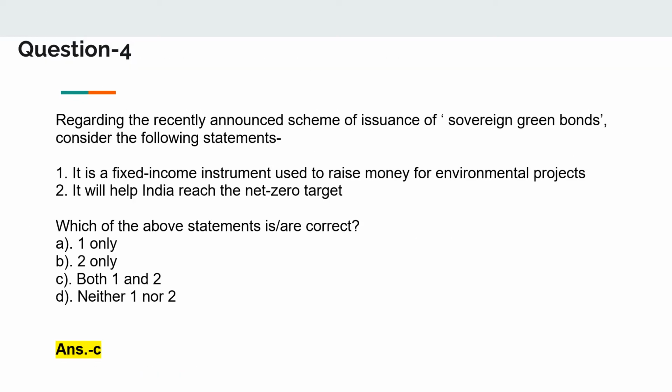Moving on to our next question. Regarding the recently announced scheme of issuance of sovereign green bonds, consider the following statements. 1. It is a fixed income instrument used to raise money for environmental projects. 2. It will help India reach the net zero target. And the answer to this, my friends, was C, that is both 1 and 2. Now let us see why.